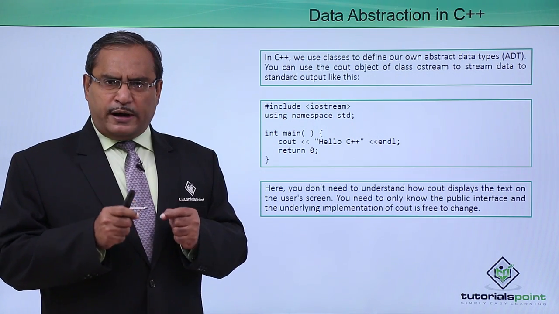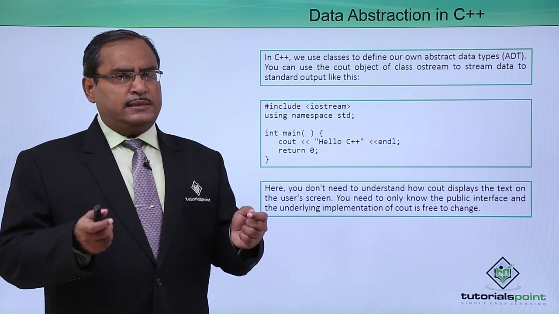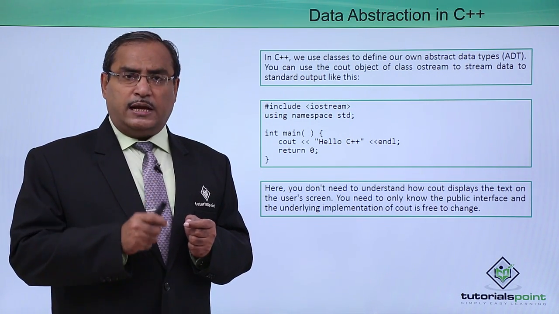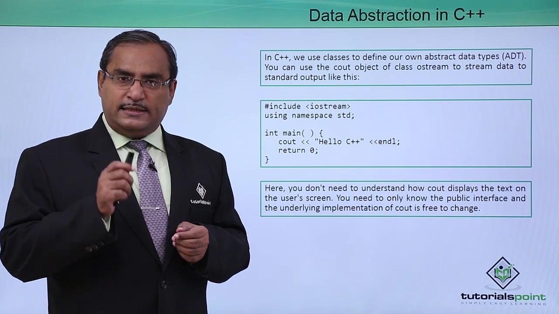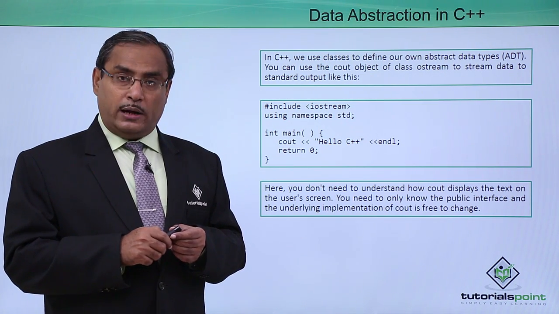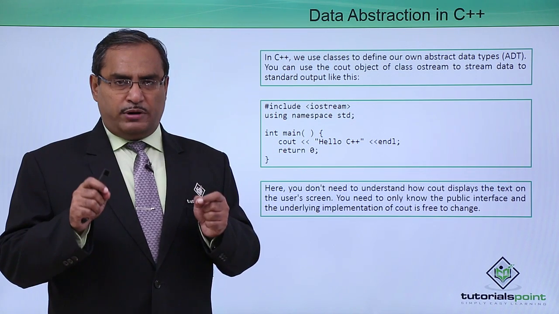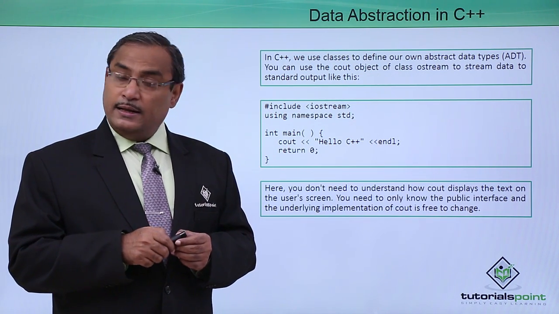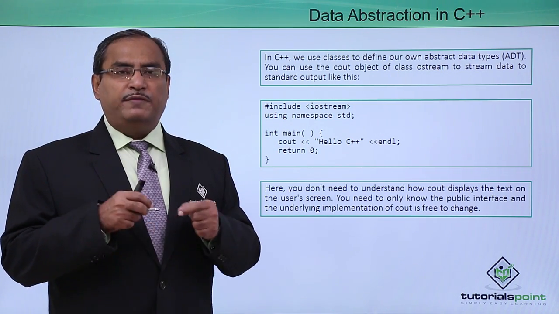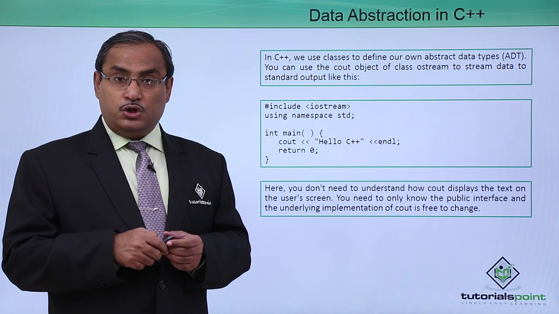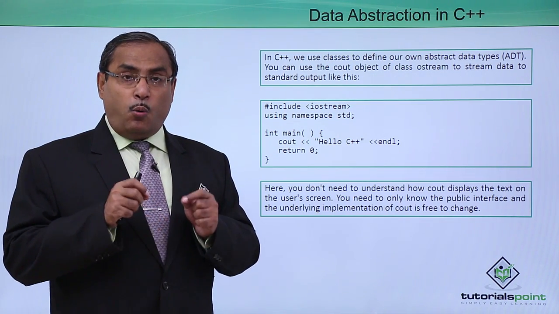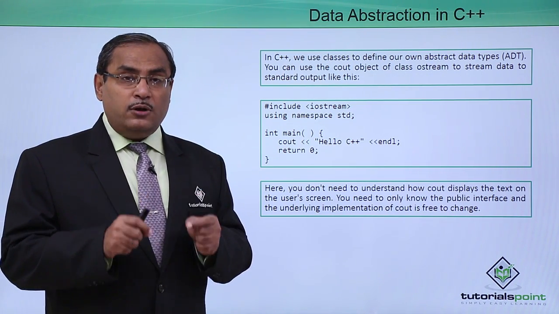We know that whenever we define one variable under a data type, let us suppose we have considered one variable, that is int i. So i is a variable of the data type integer. Now we know that this i can hold value 10, this i can hold value 20, this i can hold value 100. But if I want to keep one string, say India, in the variable i, it cannot contain this. If I keep one value, say 12.45, in the variable i, it cannot contain that either. So you know that whenever we have one variable of the data type integer, what value it can hold and what value it cannot hold.